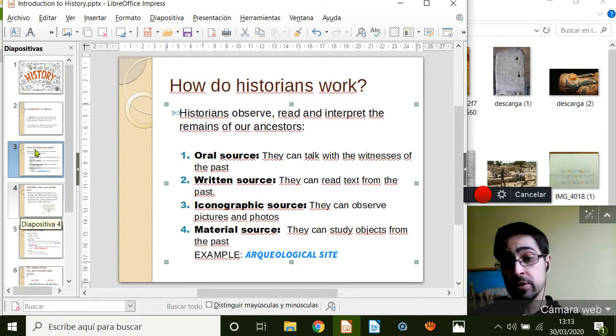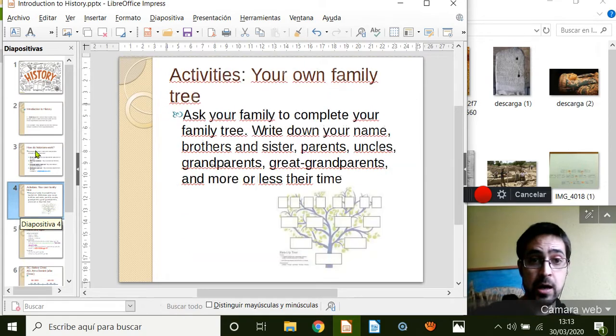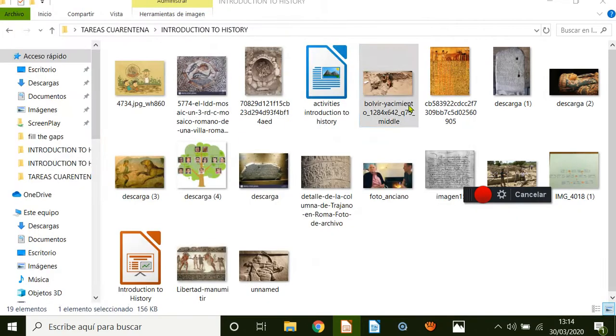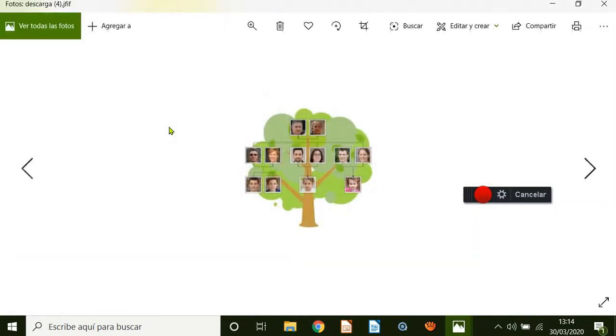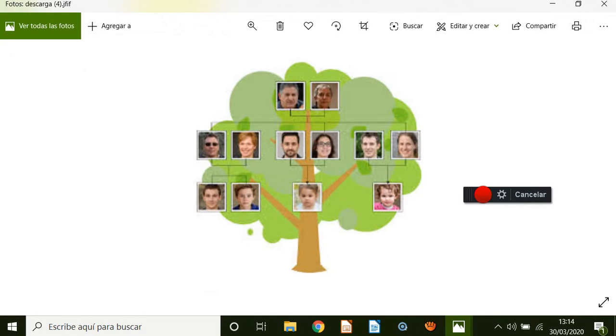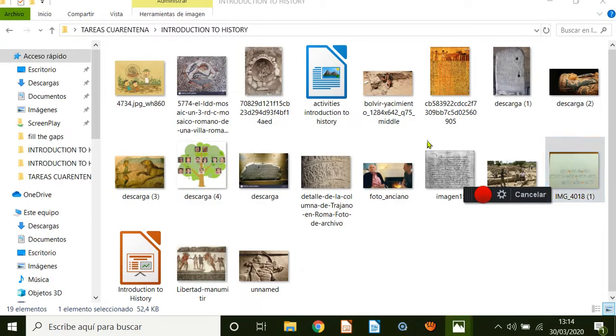Well, you can be your own historian. How? Well, you can draw your own family tree. So, what's the way to do it? You can ask your family to complete your family tree, writing down your name, the name of your brother, your sister. Maybe you did in primary education. Maybe you did something like this one. This is a family tree. Your own history, the history of your family. As an example, I have here mine.